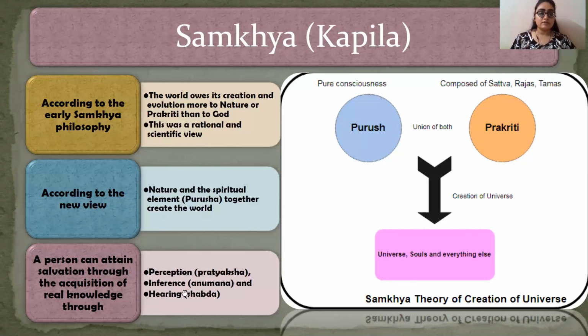Now, a person can attain salvation through the acquisition of real knowledge through these three ways. What are these three ways? Perception, inference, and hearing. What is your perception? What you perceive of any other person or any other thing. In Hindi, you will say it as pratyaksha. And what is your inference? Anuman, what is it for you?